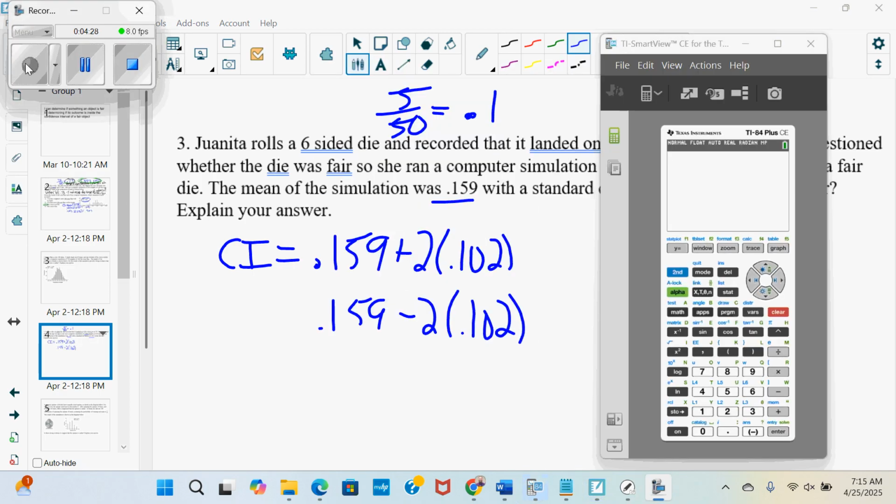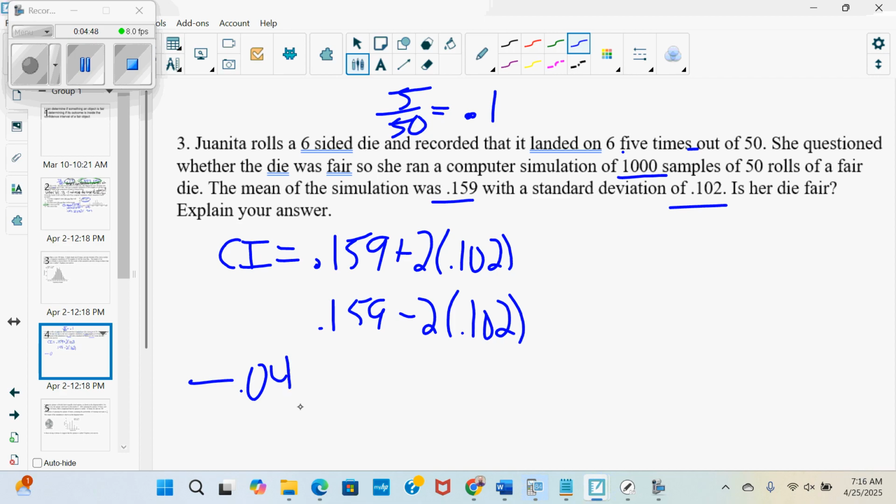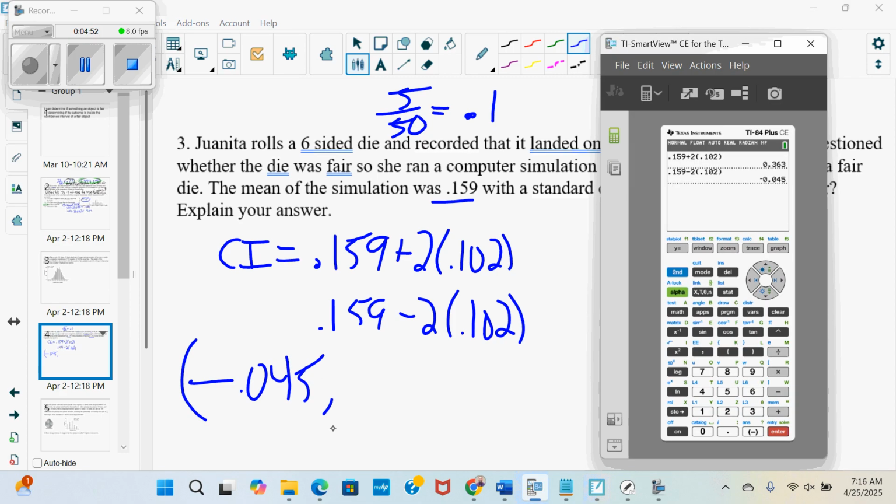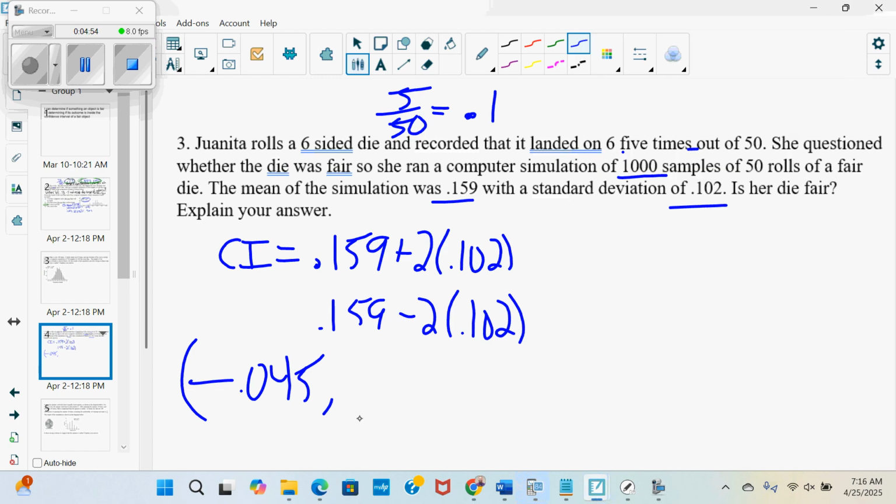So the calculator gives me 0.159 plus 2 times 0.102, minus. So I have a negative 0.045 to 0.363.